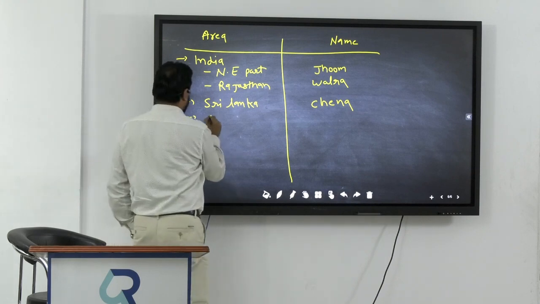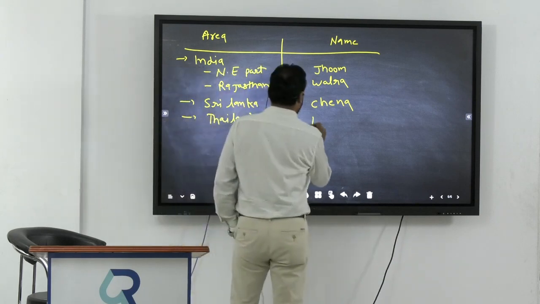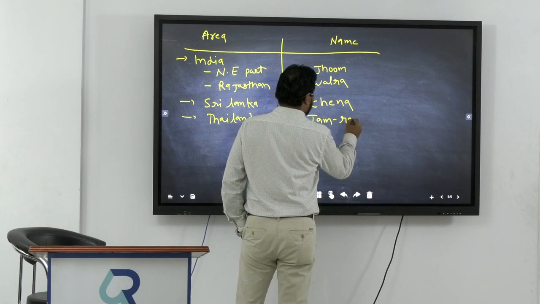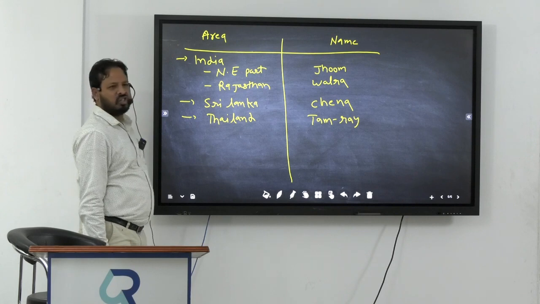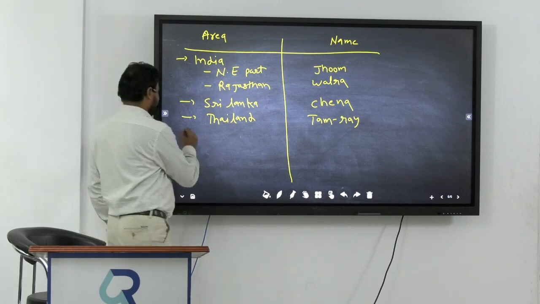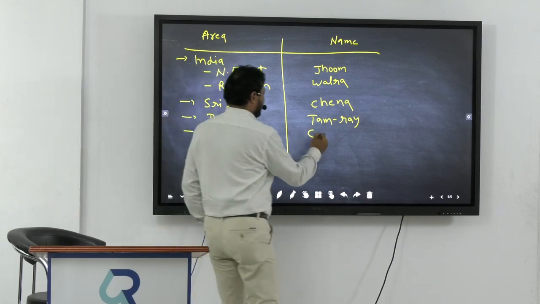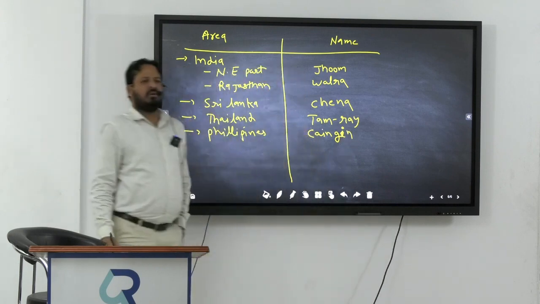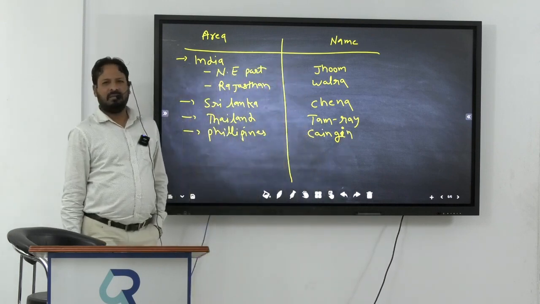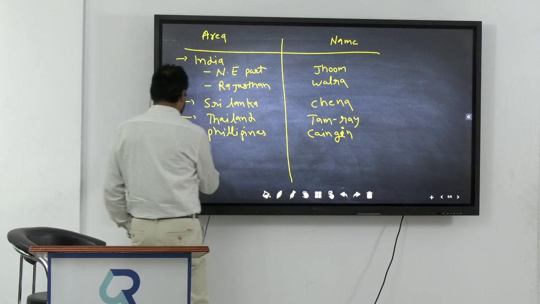After Sri Lanka, come to Thailand. In Thailand, it is called Tam Rai. Now, Philippines. In the Philippines, it is called Ken Gin. Okay? Ken Gin. Now, Malaysia.